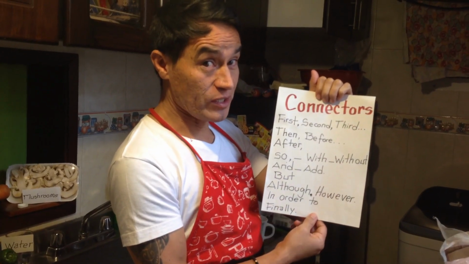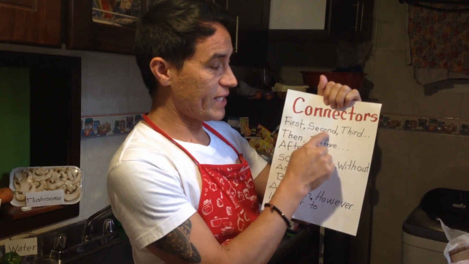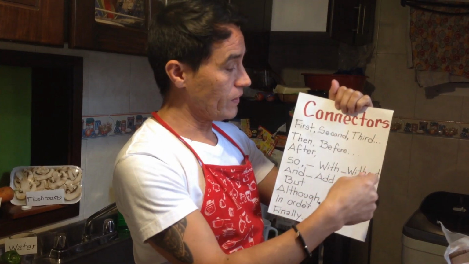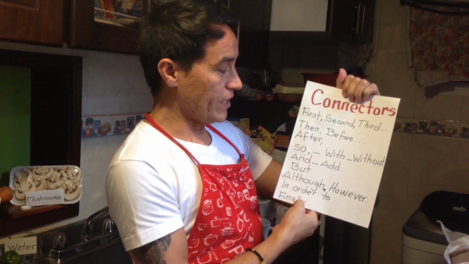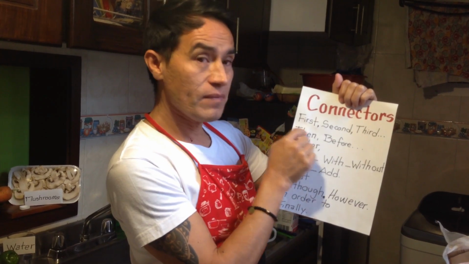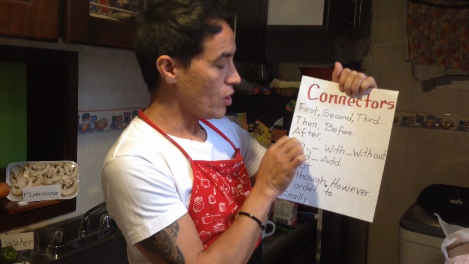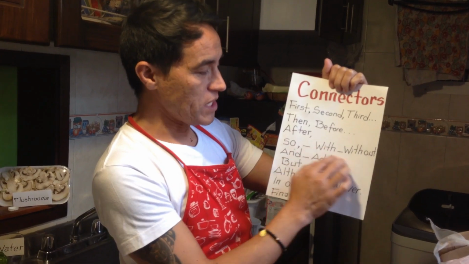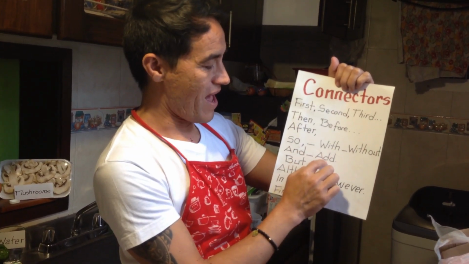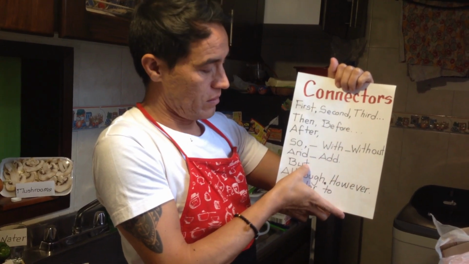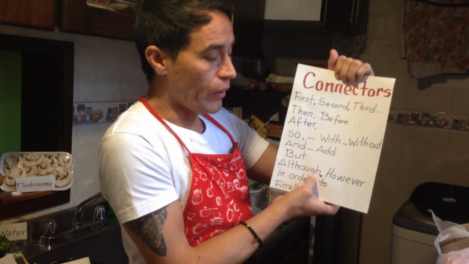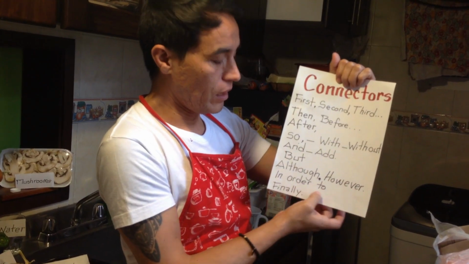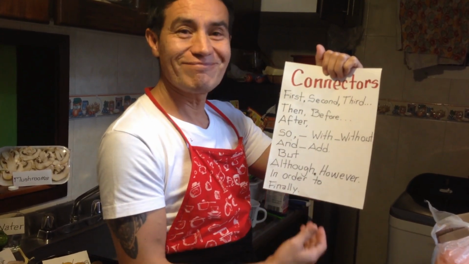Well, about the connectors, we have first, second, third, that are connectors of order, you know? And finally, too. Now we have before, after, which we are going to use for time. Then with, without, and, at, but, connectors of opposition, although, however, in order to, and finally.